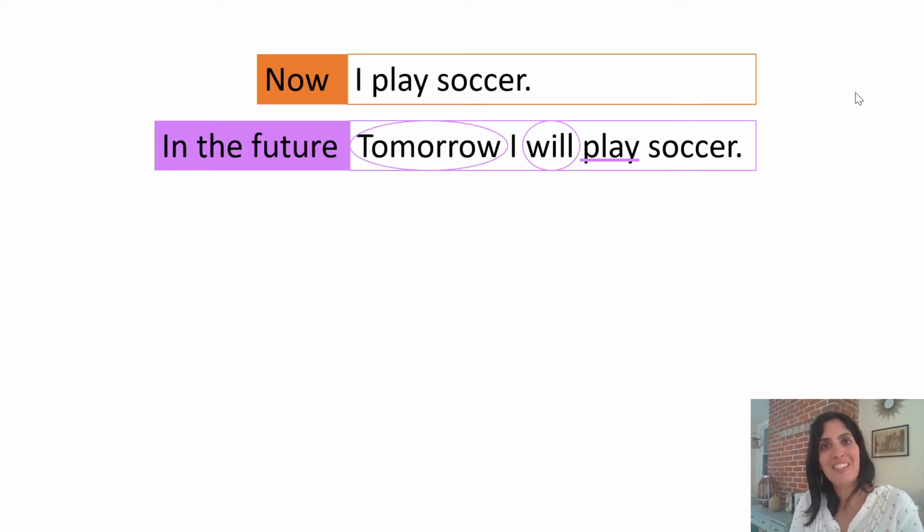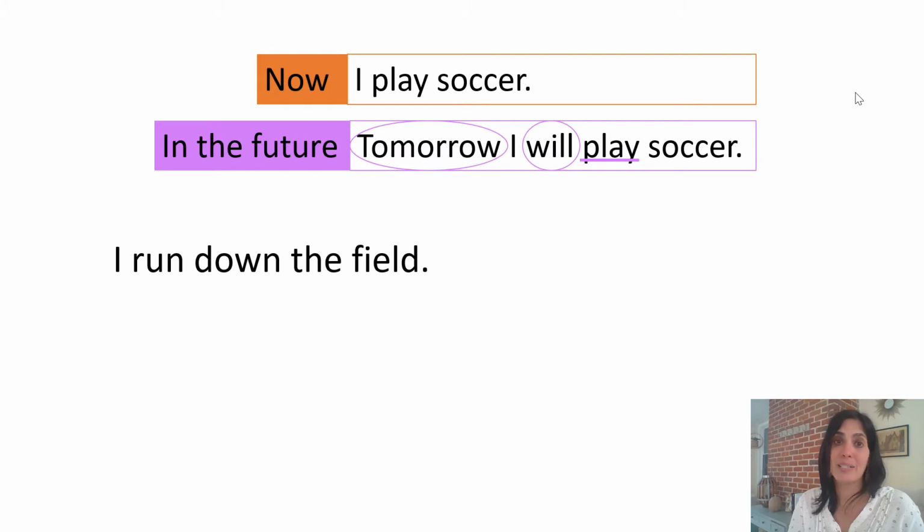Okay? So right now we're going to read a story about playing soccer. And we're going to turn each of our sentences that happen in the present into sentences that are going to happen in the future. And when we do that, you're going to notice that we're going to add that word will to our sentences. So let's take a look.